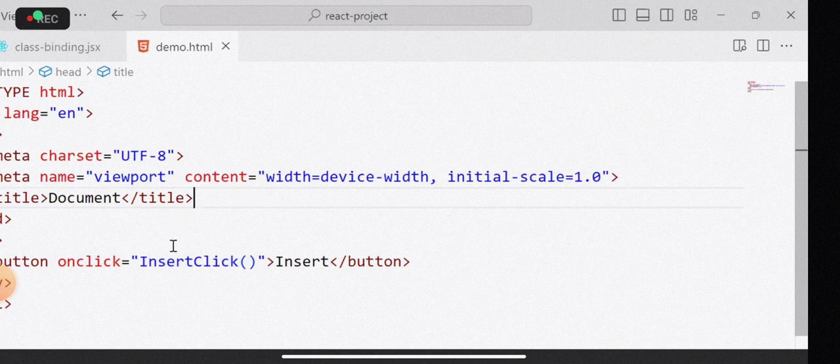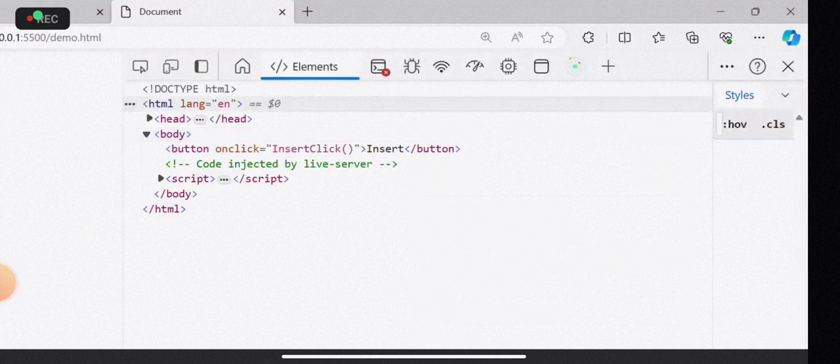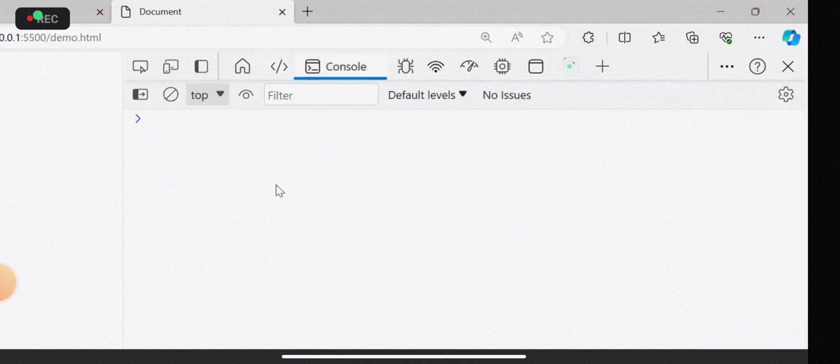Because how you are using any event which is not at all there, any function which is not at all there. Let's go to the console here. In the inspect, we see in the console we don't have any error. That means if there is no function and you are calling it, it should show some reference error, but it is not showing any reference error. Now see, when we click on insert, then it tries to point towards that function. Now the function is not available, then it shows a reference error.